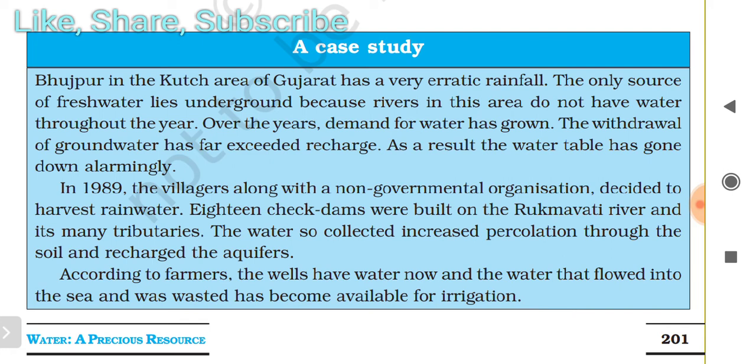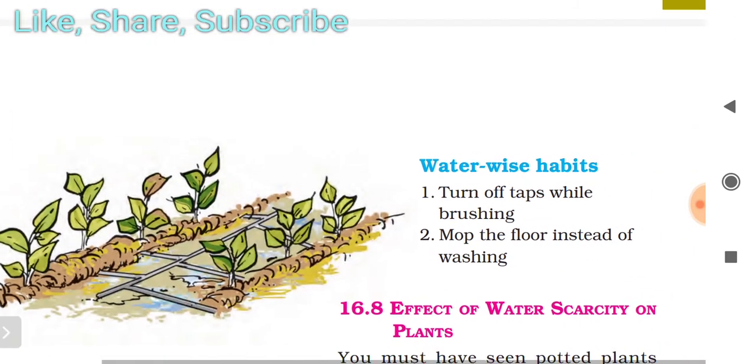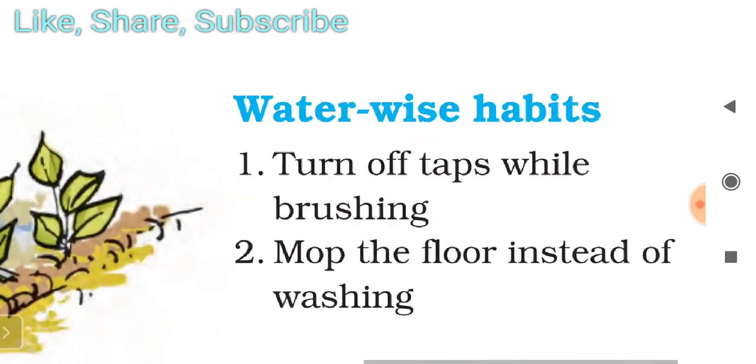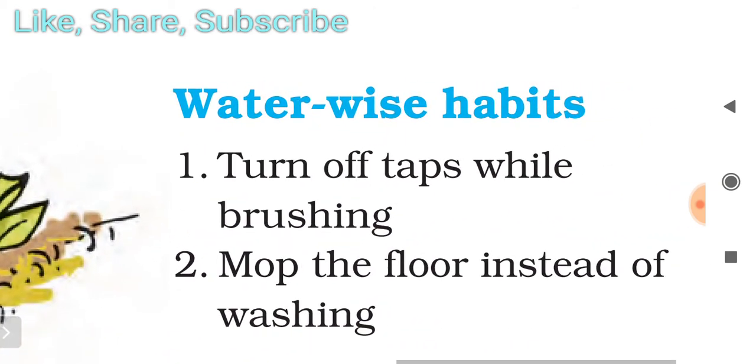According to farmers, the wells have water now, and the water that flowed into the sea and was wasted has become available for irrigation. So, this type of activity you can also do in your home or in your villages. These types of practices you can also adopt.